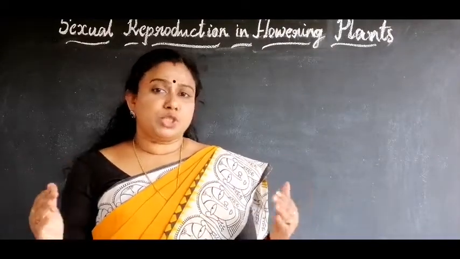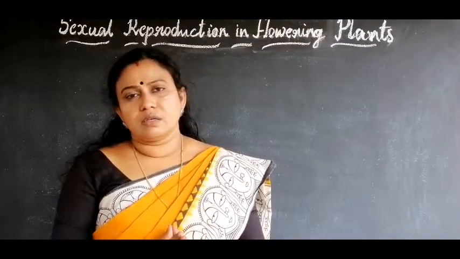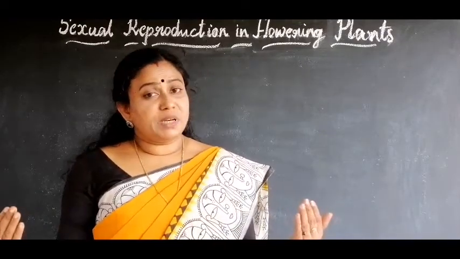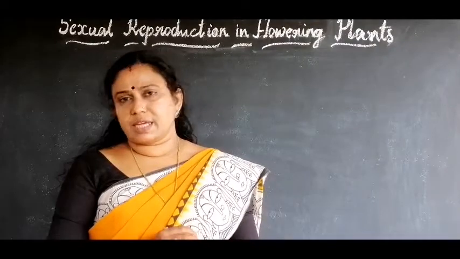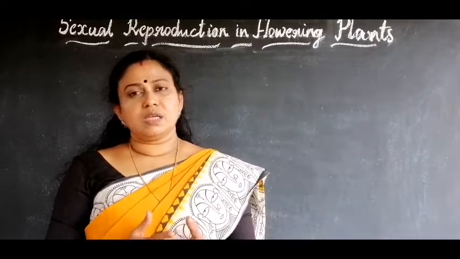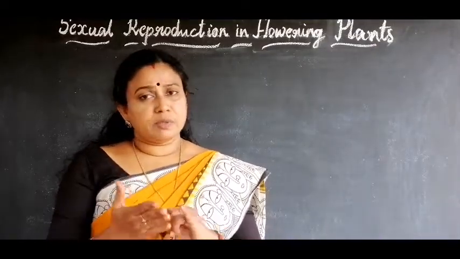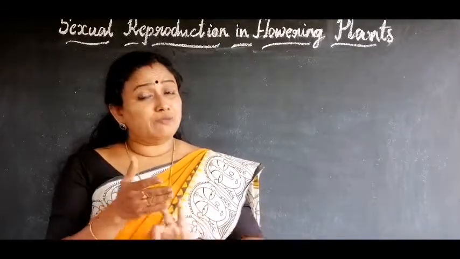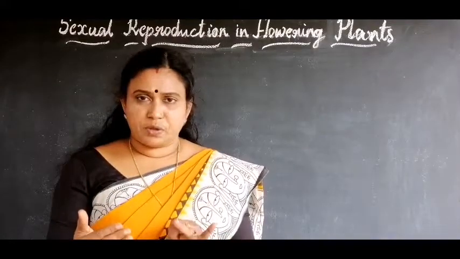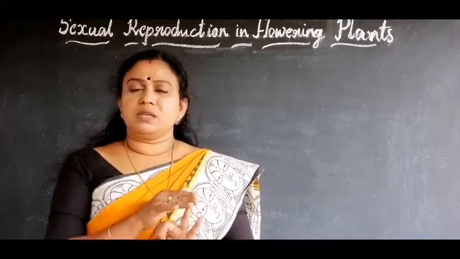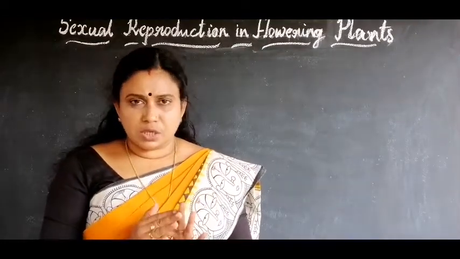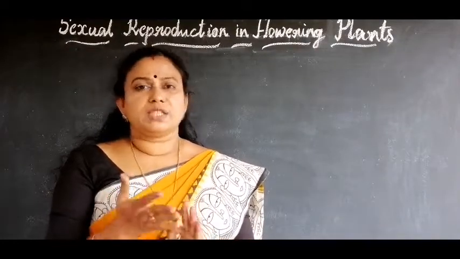two separate individuals are involved, and as a result, a combination of genes of two separate individuals takes place, and this gives rise to more variations. See, in sexual reproduction, the DNA copying will be there, the gamete formation will be there. So in DNA copying, some errors will take place. During gamete formation, some genetic changes will also take place, and when these gametes fuse together, or during fertilization, some other variations can also take place.